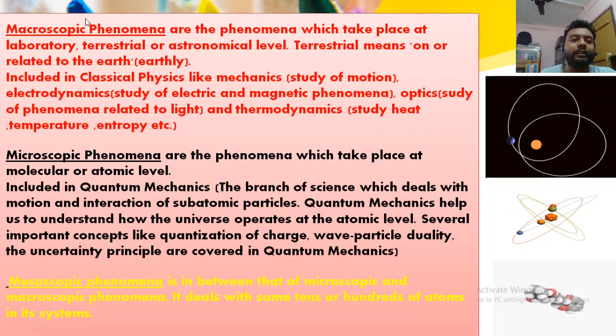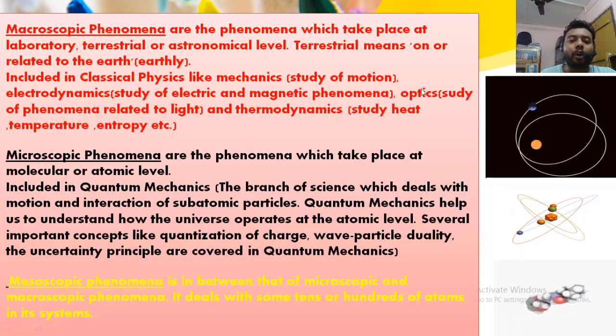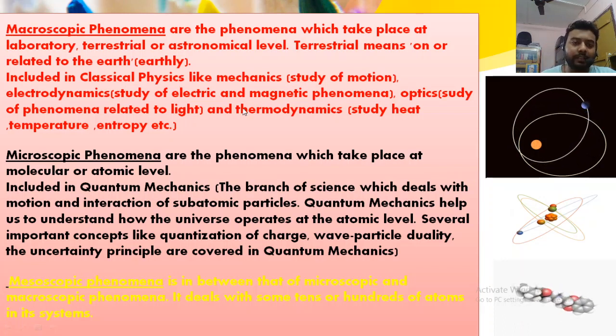It means that macroscopic phenomena are those which are large in scale, and classical physics is included in macroscopic phenomena. Classical physics is also called Newtonian physics. This is the diagram related to macroscopic phenomena, called classical physics, and mechanics, electrodynamics, optics and thermodynamics are all associated with macroscopic phenomena.